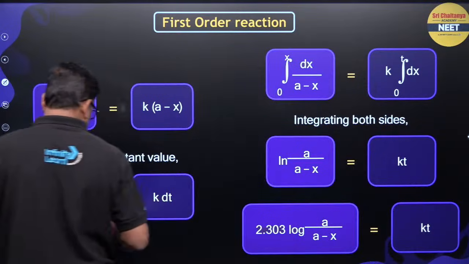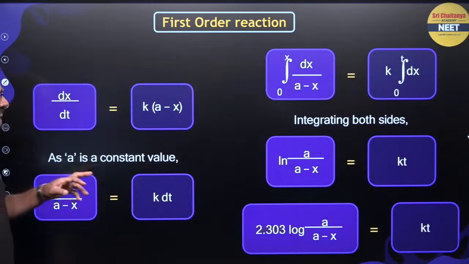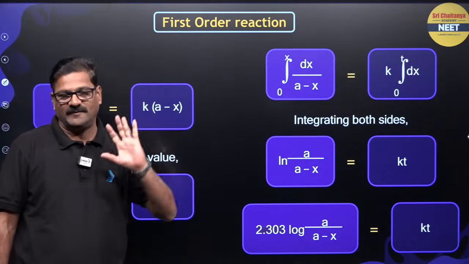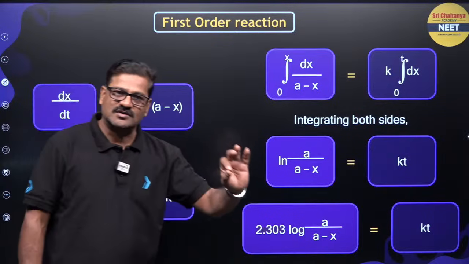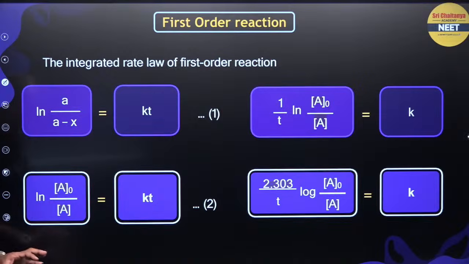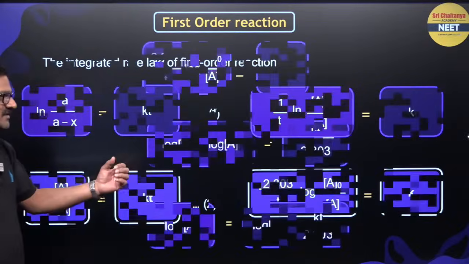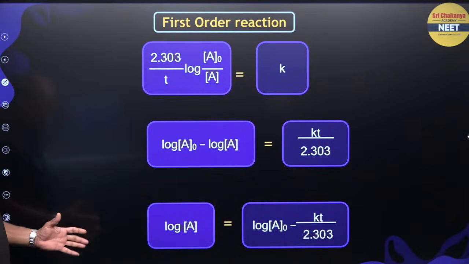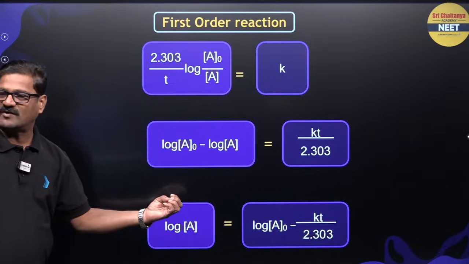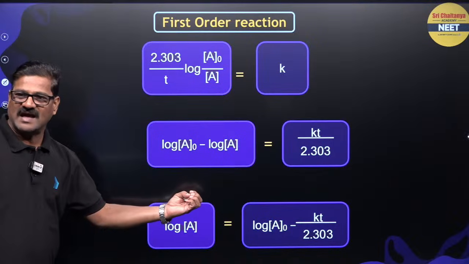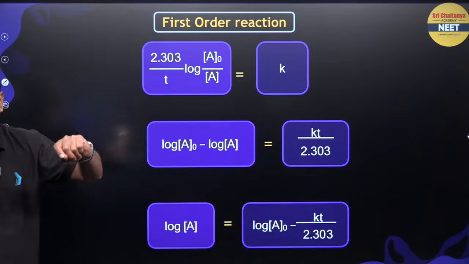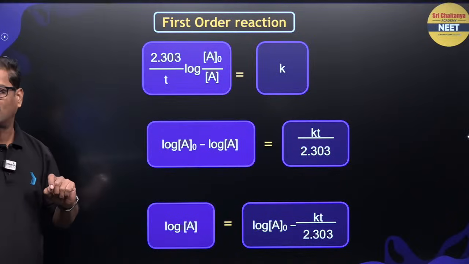dx by a minus x is equal to k dt. You are integrating from 0 to x concentration, so a naught to at and 0 time to t time. Fine. And you're going to get the total expression for the zero order. I don't want to go into much detailed explanation because derivations are not that important, but the small pieces of the derivation are quite important, Priyanka.